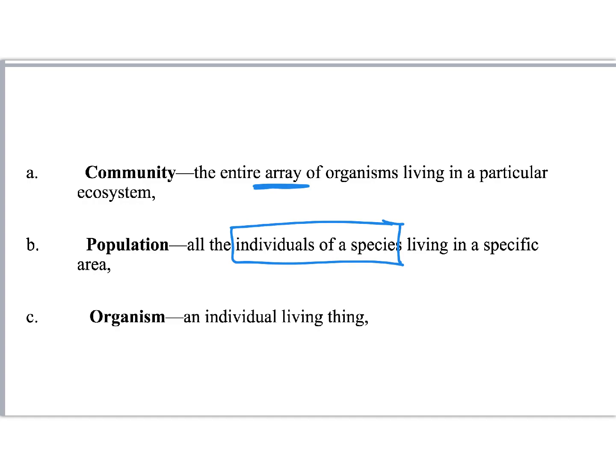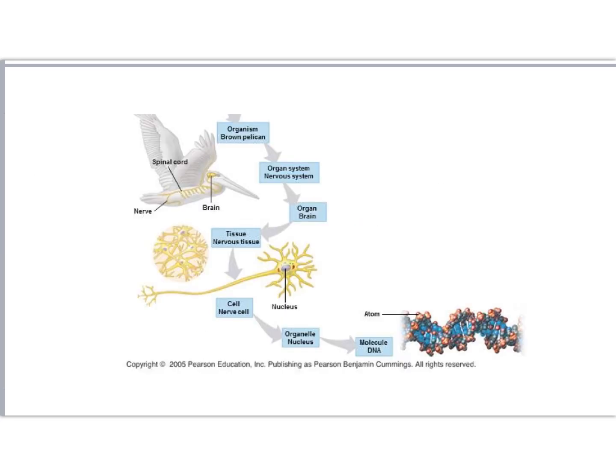An organism is an individual living thing. Here's our organism. Just that one pelican, just like Sam the pelican, right? Even though he's a member of a population, we're just looking at Sam. So the next one that we look at for us, so these are for multicellular organisms. Organisms like humans and dogs, larger ones, we call them multicellular.